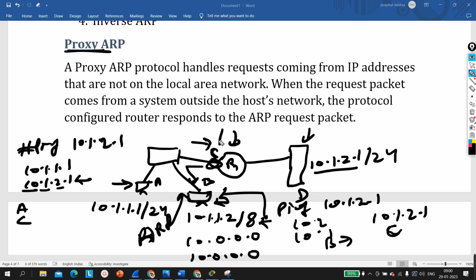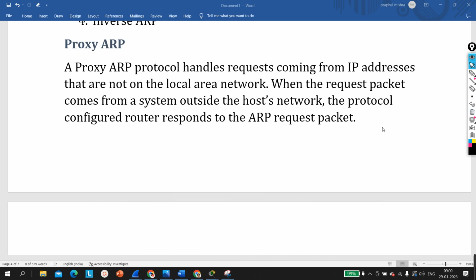If you disable proxy ARP here, then this machine will never be able to communicate with the server, right? Because then this machine cannot resolve, resolve what? The MAC address. Let me show you guys.